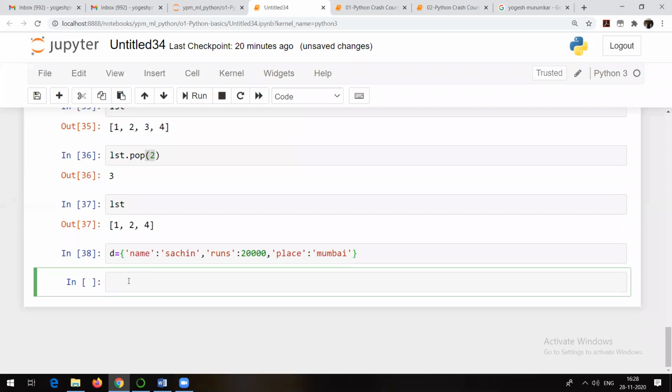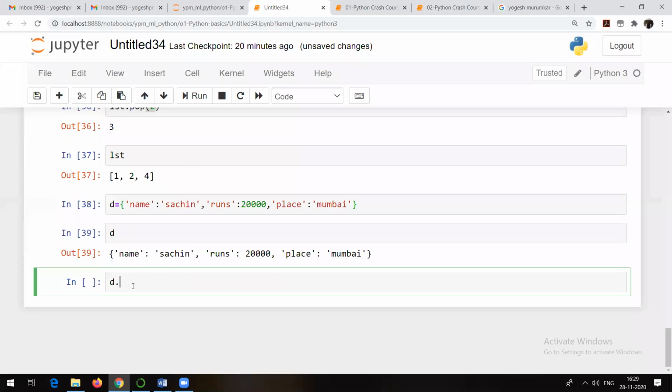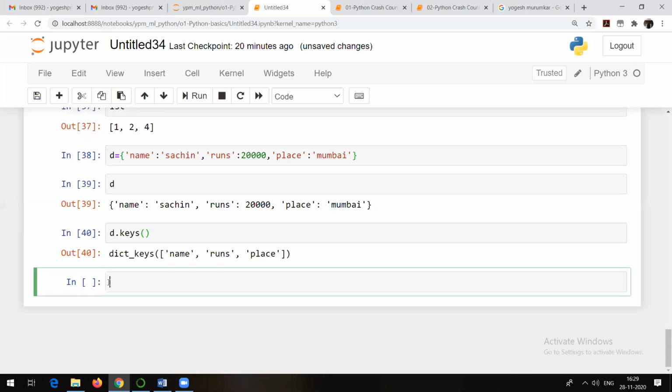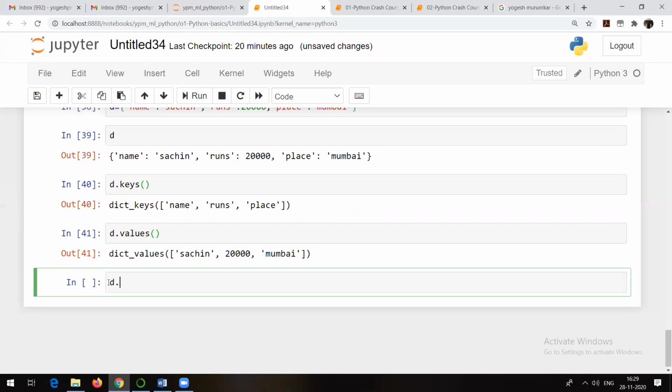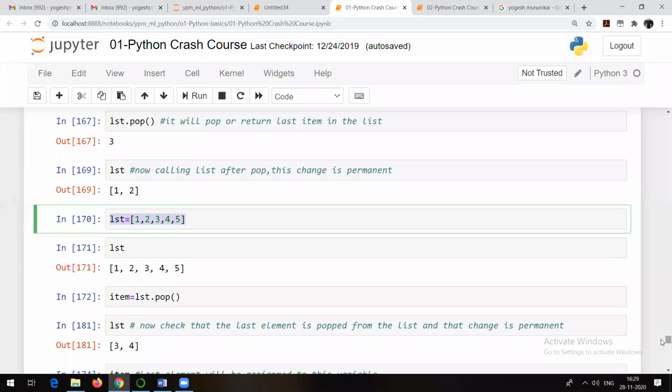So we have this thing. Now, if I run it, this is my dictionary. Now there are different methods on a dictionary, right? Popitem, which I was talking about, lets you write down any key or value you want to pop. But here I just want to tell you that if I run dictionary.keys, it is going to show me all the keys. If I run dictionary.values, it is going to show me all the values. And if I want to see everything, I can use items. This is how it is going to work: name searching, runs 20,000, place number. Okay, so these are the methods which we can make use of.